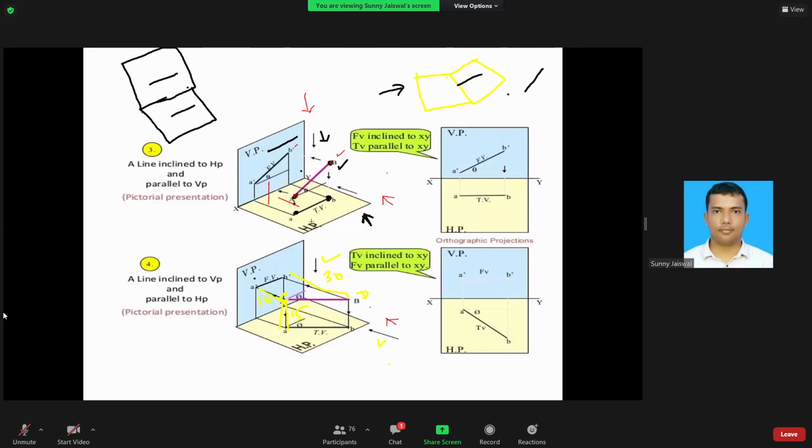Okay. So I hope you are getting this now. Yes, sir. Okay, good. So we have understood. Similarly, there can be different possibilities. We will come to the question, then you can see. You have to visualize first according to the question what is the orientation of that line, whether it is parallel to both the planes or parallel to one plane. So first we will go through one question, then you will get it.